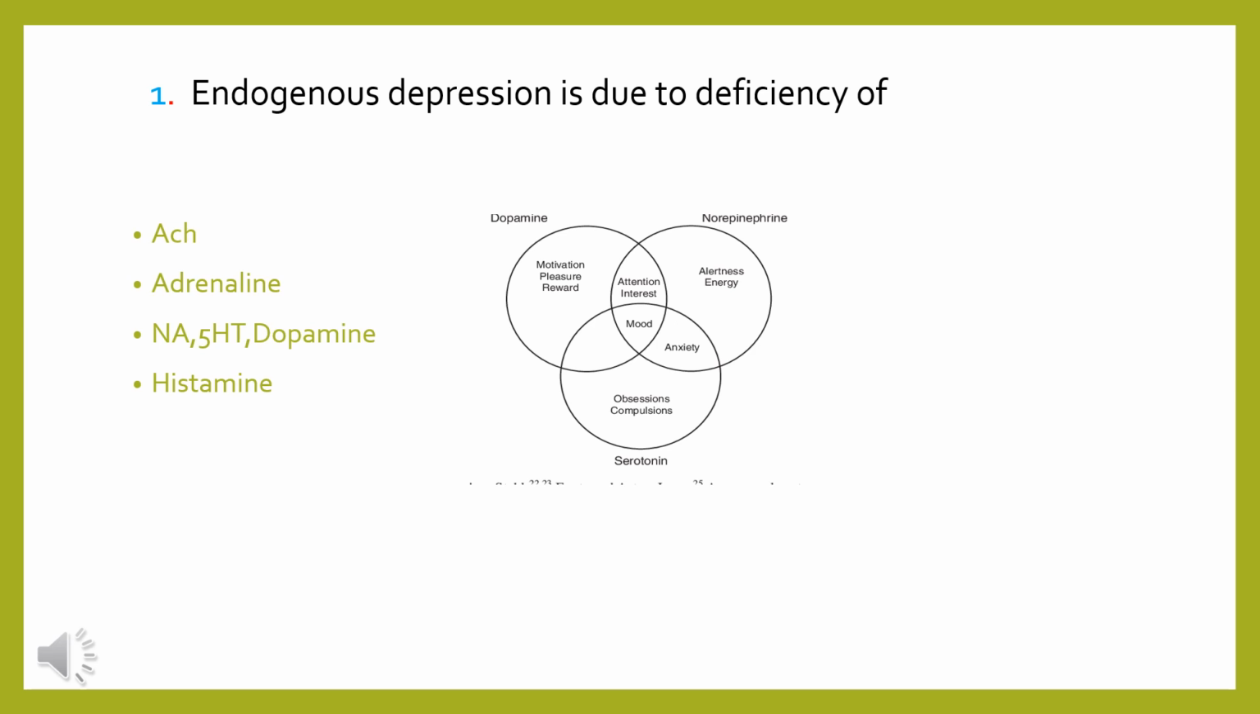Question number 1 is regarding endogenous depression, whether it is due to deficiency of acetylcholine, adrenaline, noradrenaline, 5-HT and dopamine, or due to histamine deficiency. So endogenous depression is mostly because of the deficiency of most of the common neurotransmitters like norepinephrine, 5-hydroxytryptamine and dopamine.